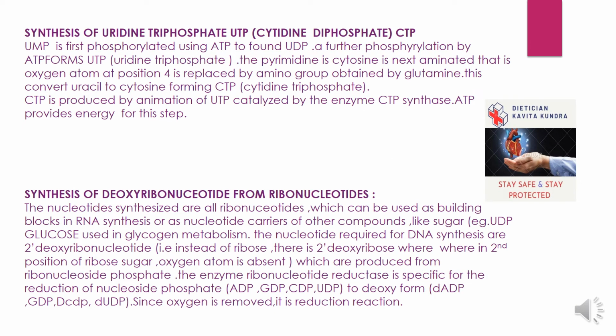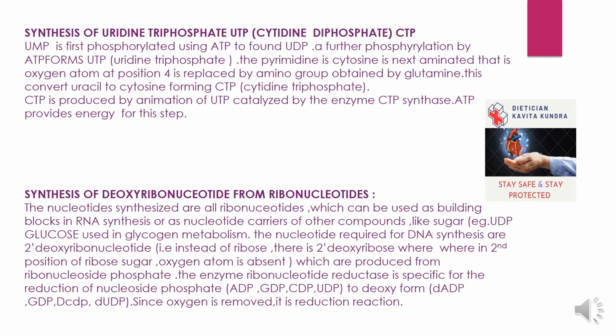Synthesis of uridine triphosphate, UTP, and CTP. UMP is first phosphorylated using ATP to form UDP. A further phosphorylation by ATP forms UTP.